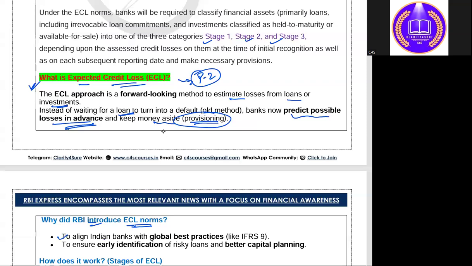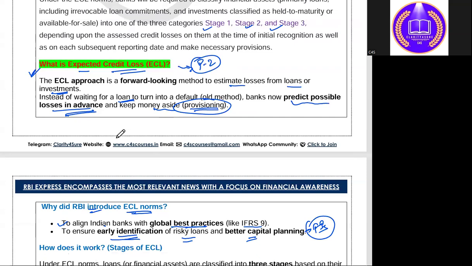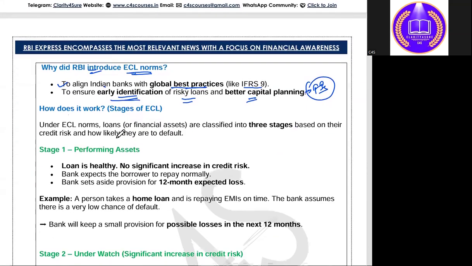Why did RBI introduce these ECL norms? To align Indian banking with global best practices like IFRS 9, to ensure early identification of risky loans, and better capital planning that banks or financial institutions need to do. That's why this has been introduced, so that they can calculate the risk associated with the loans that they are lending.